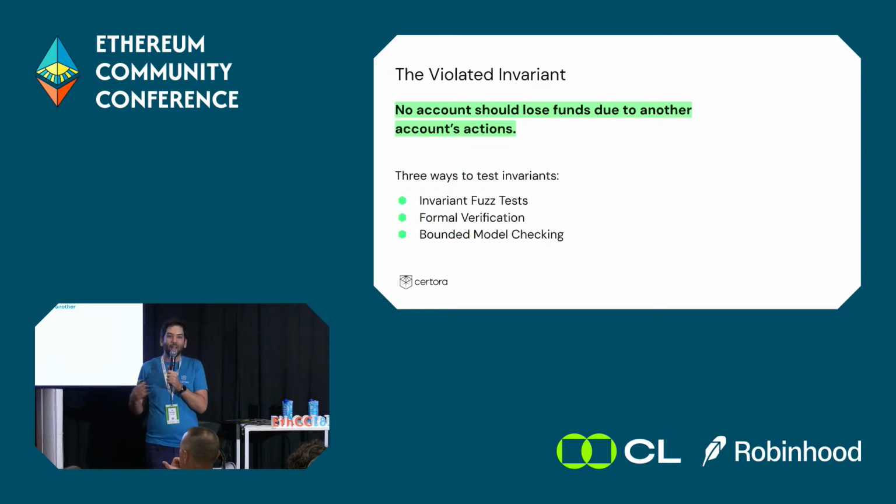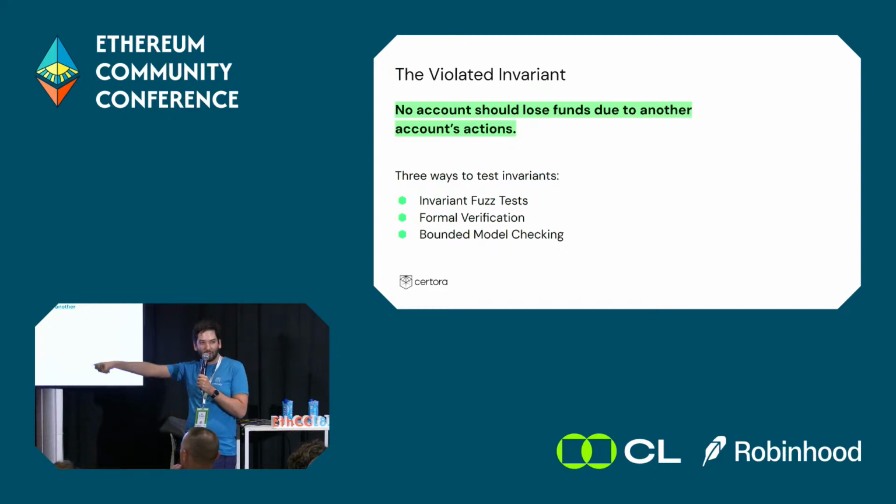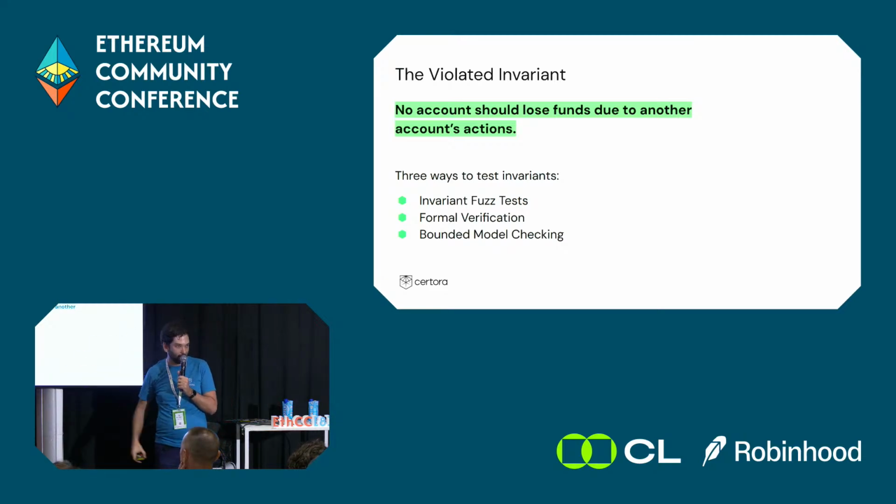And there are actually tools that can try and see if the contract behaves according to this invariant. And today we're going to talk about 3 of them. We're going to talk about invariant fuzz testing, formal verification, and bounded model checking.